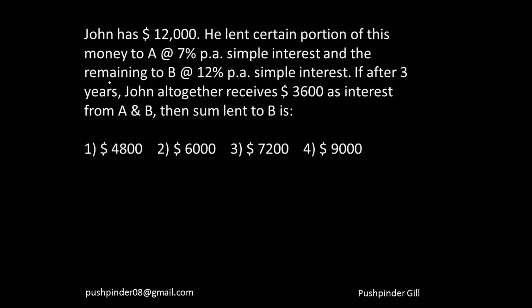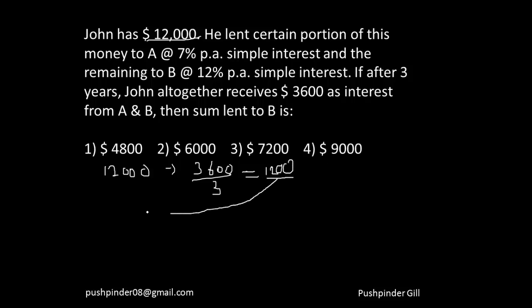Now if you clearly see here, he invested $12,000 and he got $3,600 back, but in 3 years. That means per year he got $1,200 back, and this $1,200 is what percent of 12,000? It is 10% of 12,000. So that means overall he received a 10% rate of return.